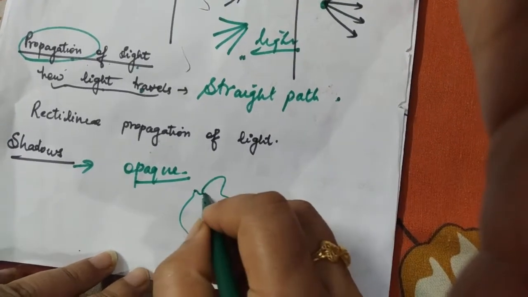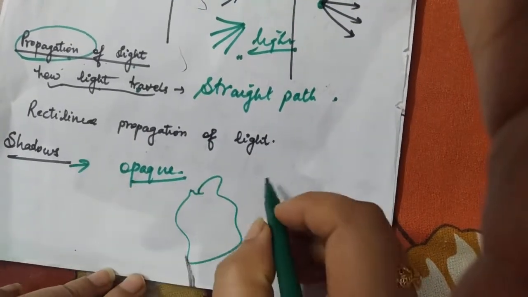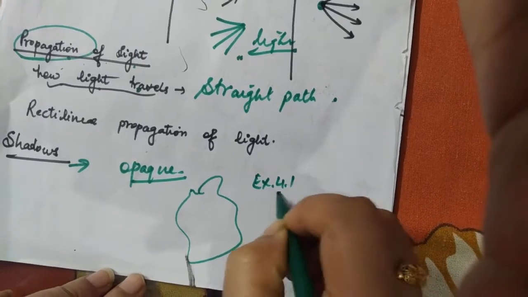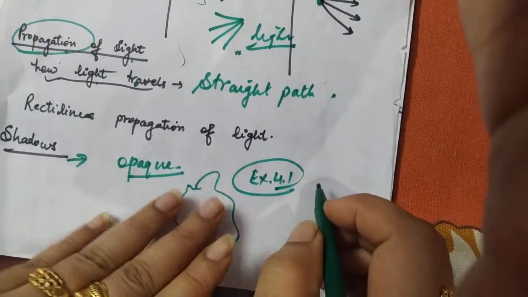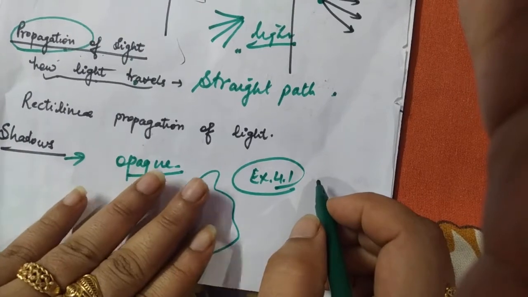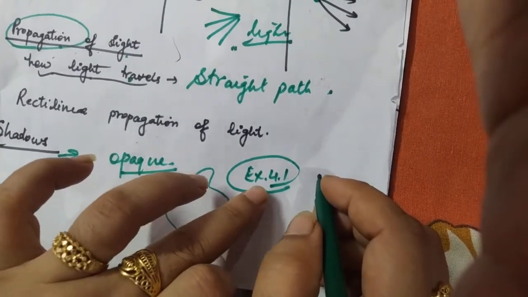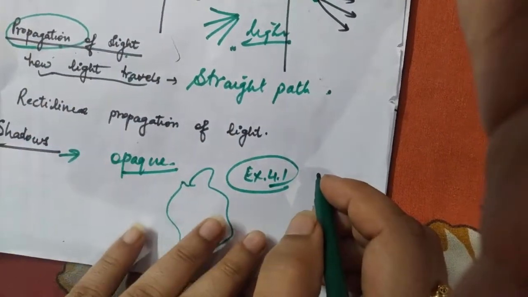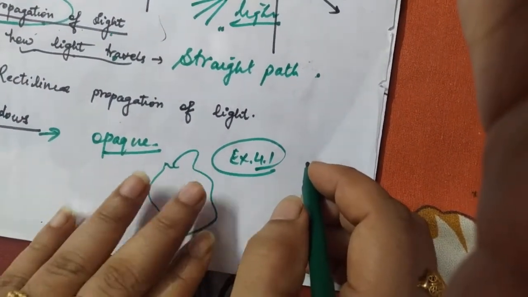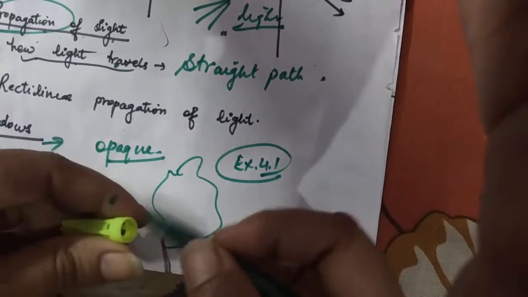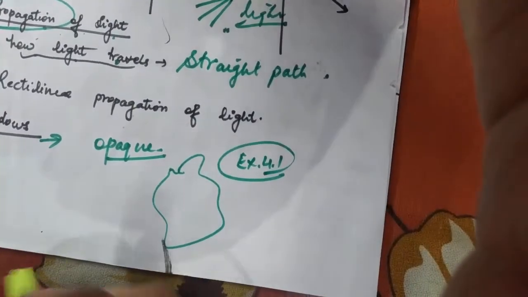Now students, I request you that after watching this video, your exercise 4.1 is done. Please solve the objective part of the book. And then in the live session, I will be taking all the doubts. This chapter is very easy. Kindly go through it. If you have any doubt, we'll discuss them in the live sessions. Thank you.